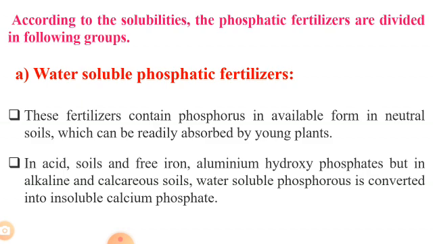These fertilizers contain phosphorus in available form in neutral soils, which can be readily absorbed by young plants. In acid soils it is fixed as iron and aluminium hydroxy phosphates, but in alkaline and calcareous soils, water soluble phosphorus is converted into insoluble calcium phosphates.